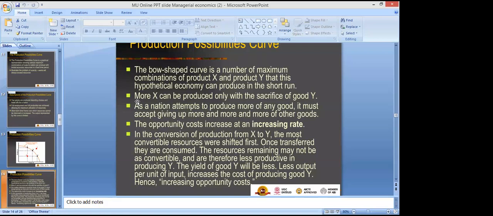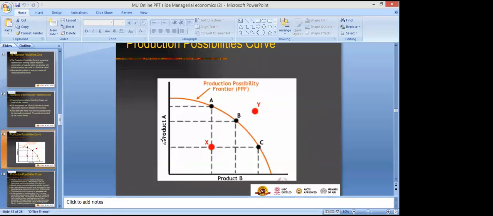Because as you can see, if we want to increase the production of product A, we have to give up product B, or rather, if we want to have more of product B, from this to this to this, we have to give up product A, right? Because of the limited availability of resources, we cannot produce both goods at a time. We have to give up one good in order to produce another good. So in this diagram, we are giving up A in order to produce more of B, right?